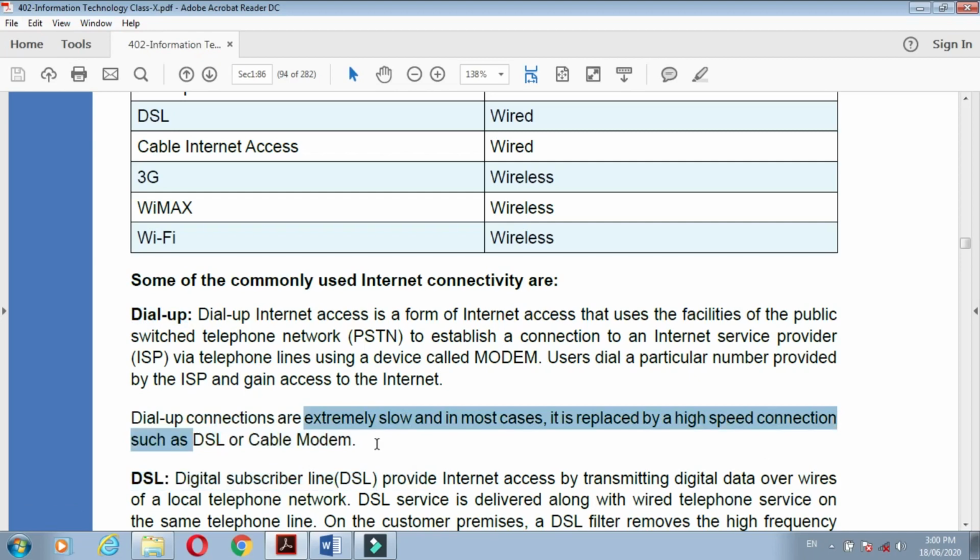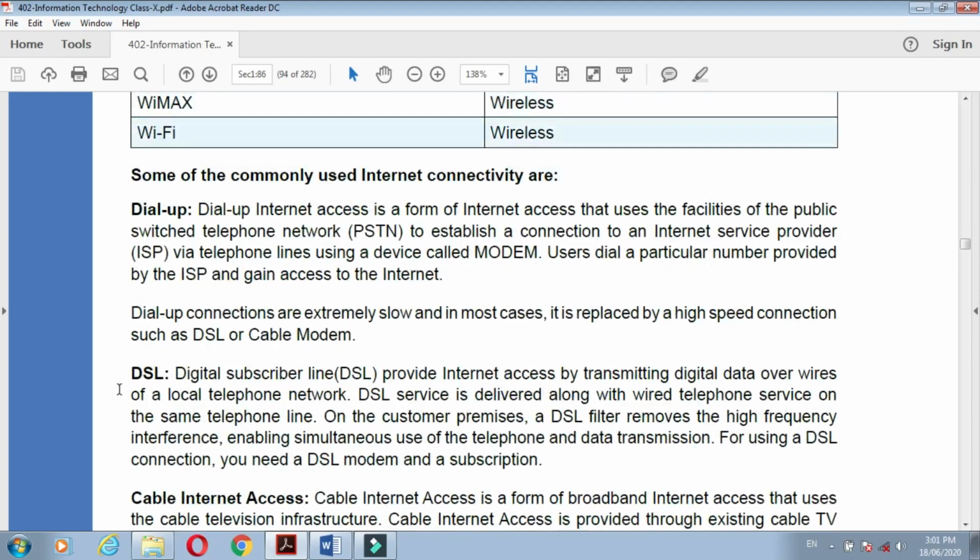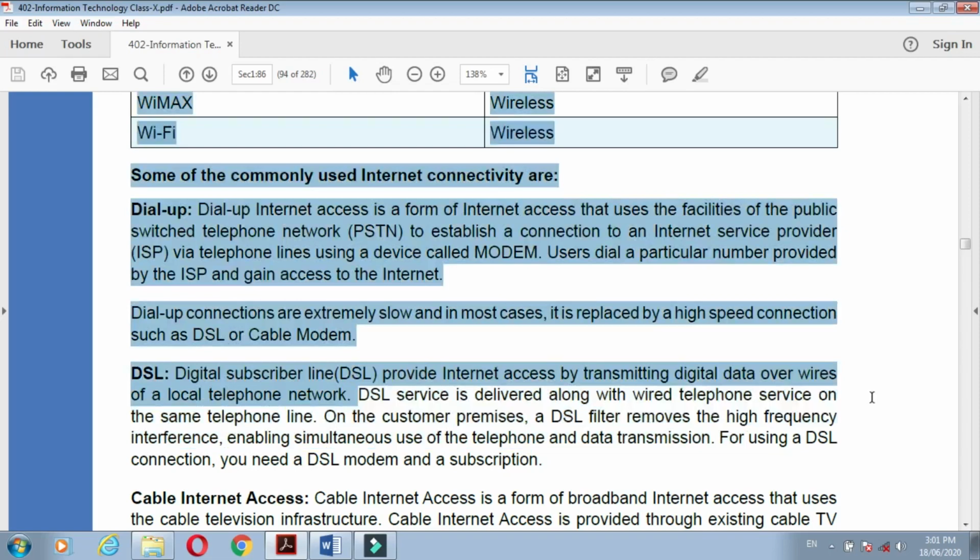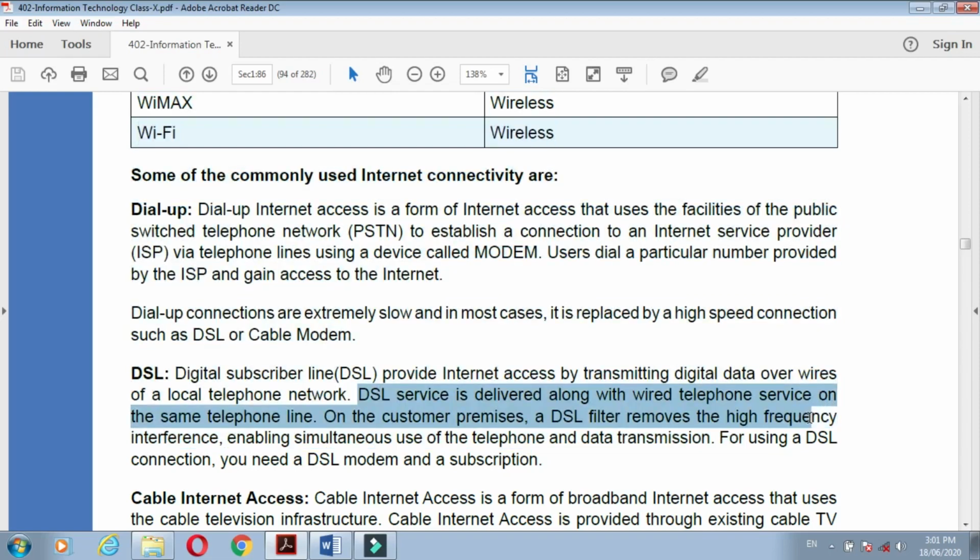What is DSL? Digital subscriber line provides internet access by transmitting digital data over the wires of the local telephone network. The digital data is transmitted over the local telephone network by using DSL. DSL service is delivered along with wired telephone service on the same telephone lines.